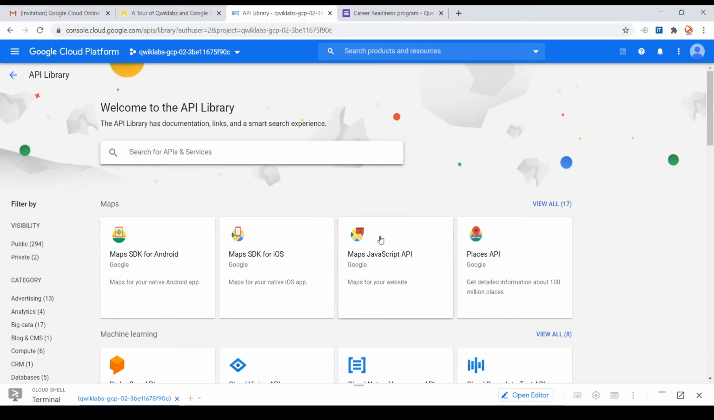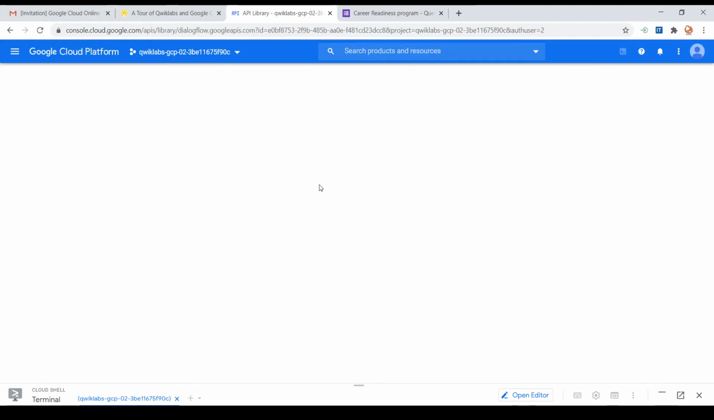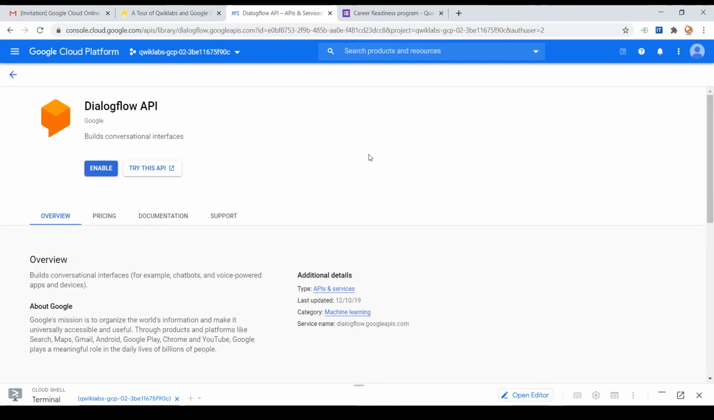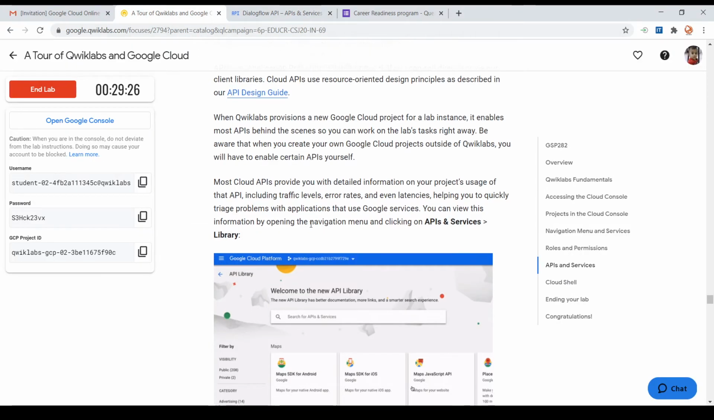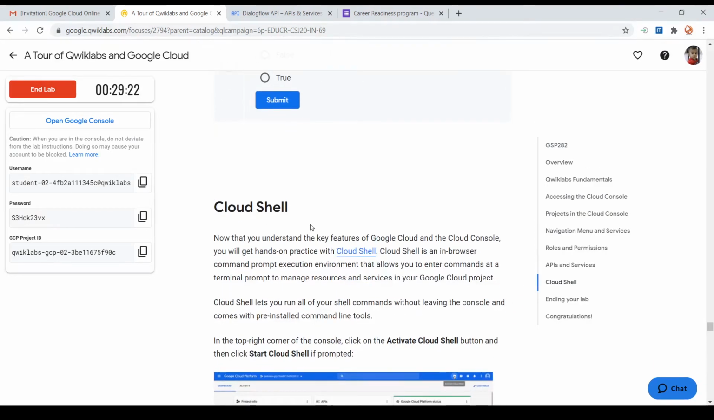So here let me check here. I am selecting a Dialogflow API, and once you click on the API, these APIs will run in the background, and you can use them from your front end side. So by simply clicking on the enable option, you can enable the APIs, and now it will be showing up in the main window.